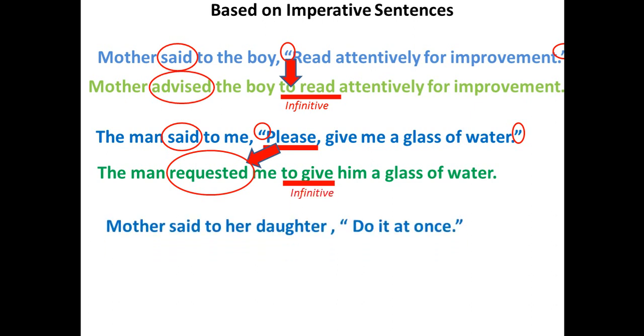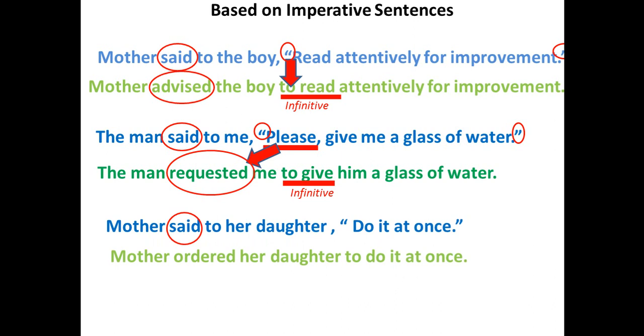Next one, mother said to her daughter, do it at once. The indirect one, reporting verb is replaced by the word ordered, and inverted comma is replaced by to, and finally it takes the infinitive form, as it is told in the previous examples.